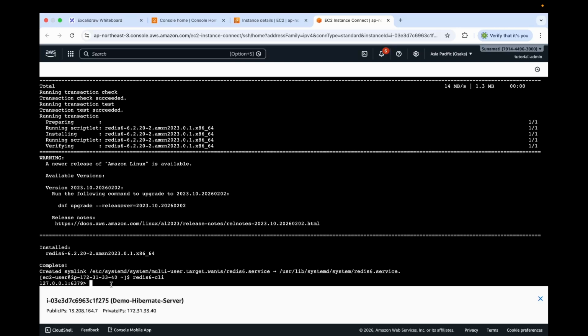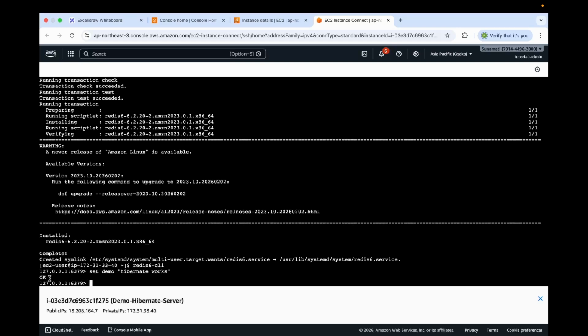Now let's create a key value pair in Redis. With this Redis command, we create a key value pair with key of demo and value of Hibernate works. So let's press Enter to execute. We see we got back OK. So our Redis command is executed successfully.